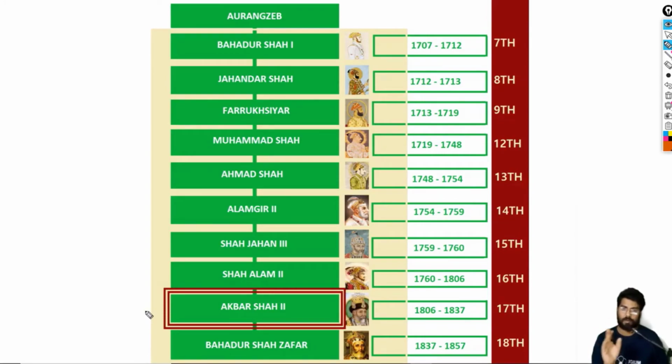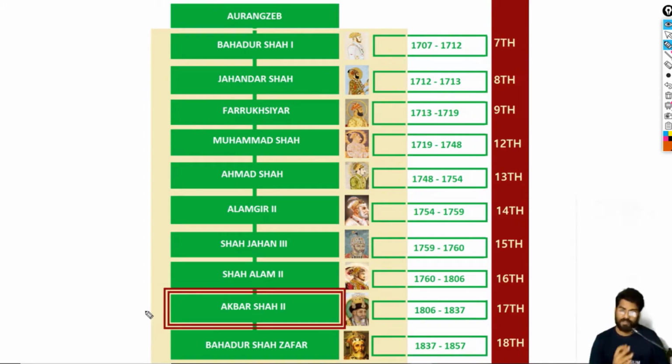There is nothing remarkable about his reign, but he actually ruled for a considerable amount of time, from 1806 to 1837. During this time, the Britishers expanded in India, and this guy practically couldn't do anything. He was actually a pensioner living under the British. He sent Raja Ram Mohan Roy to Britain so that he could petition the Queen or the English monarch there to increase his pension. That's the state of the Mughal Empire from 1806 to 1837.